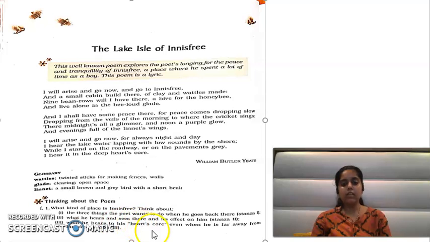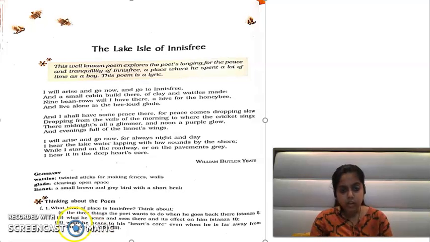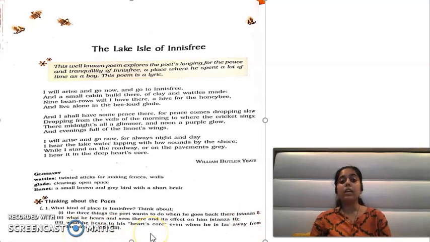What's the question? What he hears in his heart's core, even when he is far away from Innisfree. He hears the lake water lapping. He hears the sound of the lake water, and he hears it in his heart's core. When he is in the city, तो उसको क्या चीज बार बार याद आती है? The lake water, which is flowing there. Okay, next one.